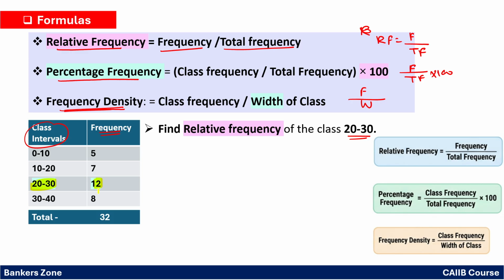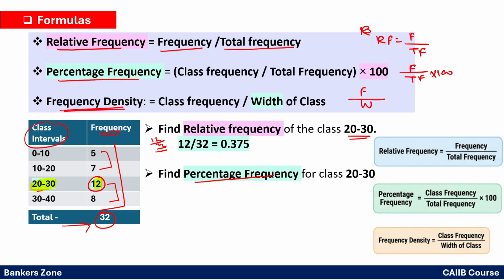So what is the relative frequency? What will be the total of this? 12 plus 8 is 20, 20 plus this 12 again is 32. So 32 is what? The total frequency. Now for class 20 to 30, the frequency is 12. So the relative frequency will be 12 upon 32, right? So this will be the relative frequency.